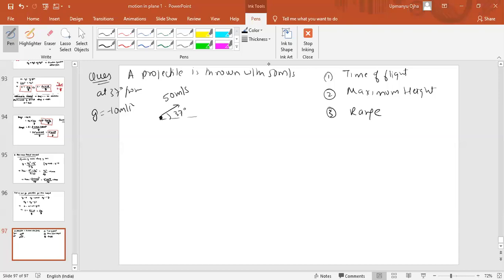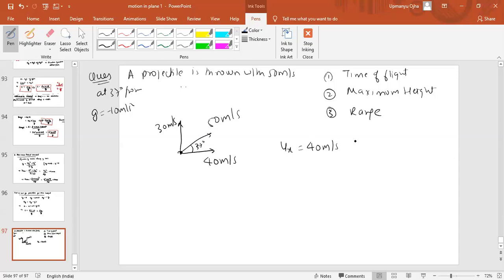Fine. So I think we can do this. This projectile will have two components. The projectile is thrown with 50 meter per second. So the component along the x-axis will be equal to how much? 40 meter per second. Component along the y-axis is how much? 30 meter per second. This angle is 37 degree. So we found the value of ux and uy. ux is 40 meter per second, uy is 30 meter per second. Is this correct or not?